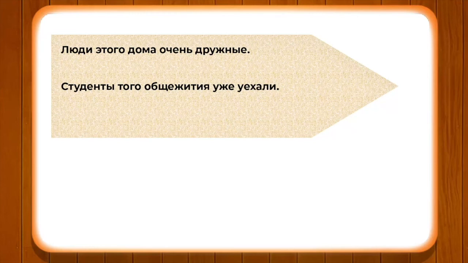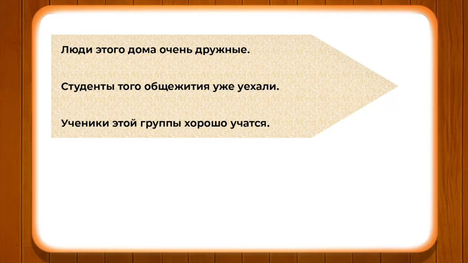The students of that particular hostel have already gone. Ученики этой группы хорошо учатся. So ученики, the students of this particular group, they study well. So accordingly, we make many more sentences based on the demonstrative pronouns while using etat, eta and eta.